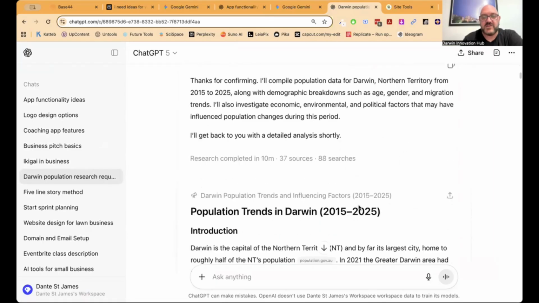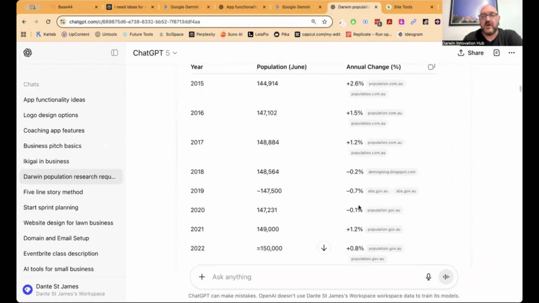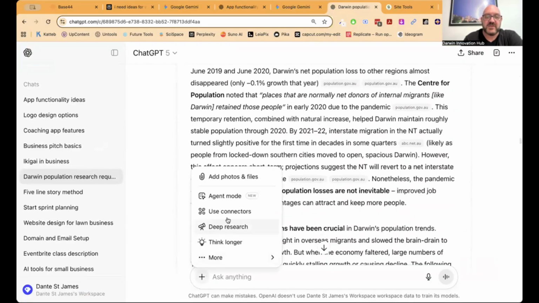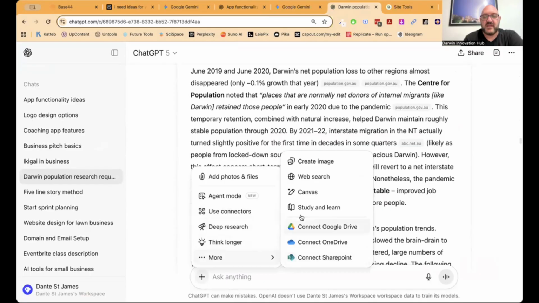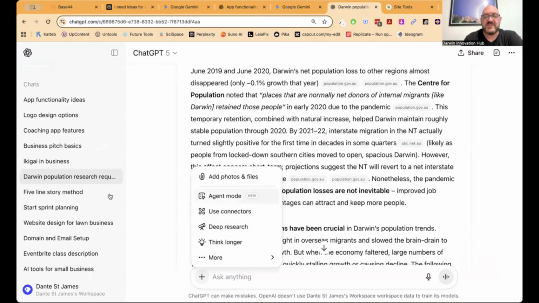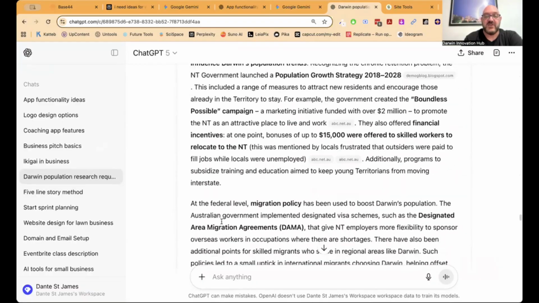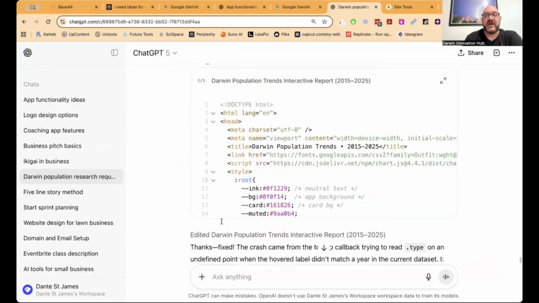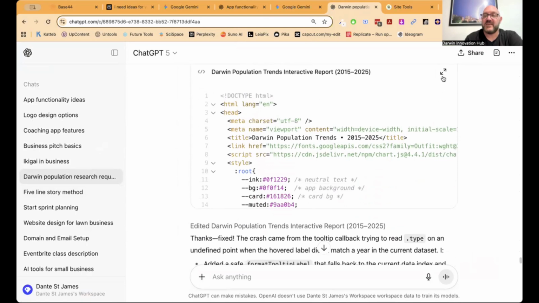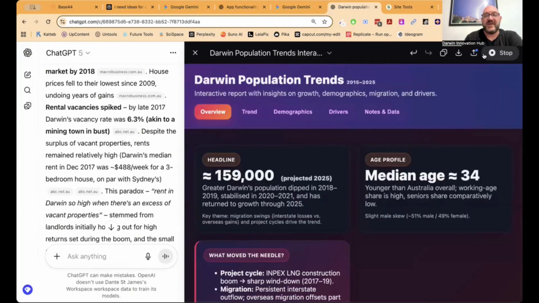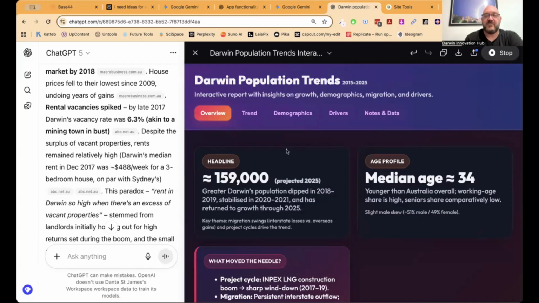I answered those questions, and then it popped out this long report that I then wanted to turn into something using the Canvas tool. So again, this is under here, Canvas, the more, and then Canvas, and that will start creating these HTML files that you can use on the internet yourself. So as I get past all that, we then open up the Canvas here. Let's have a look at what it looked like. This is what it looks like in code. Once we run that code, this is the report it gave me.